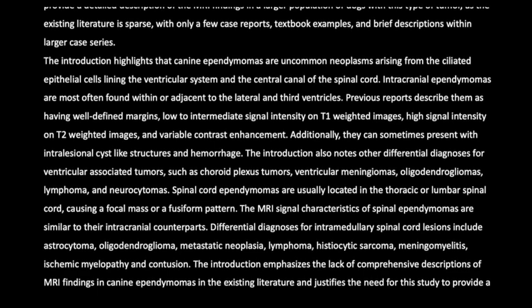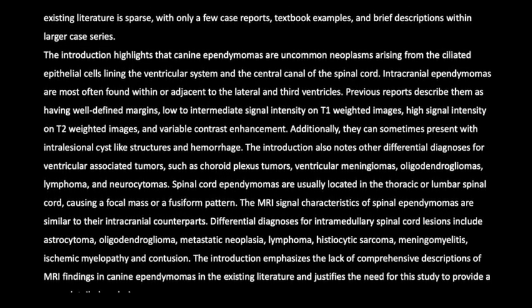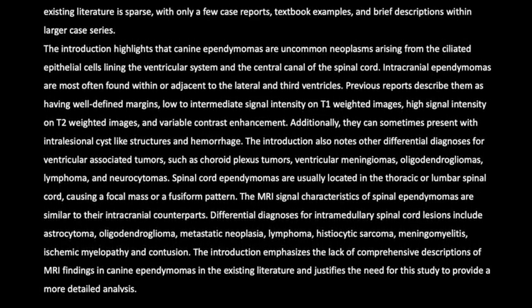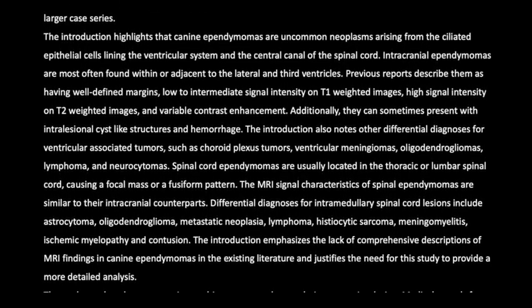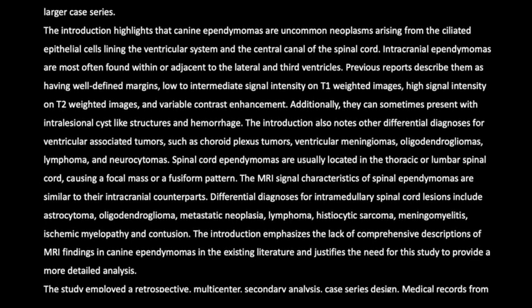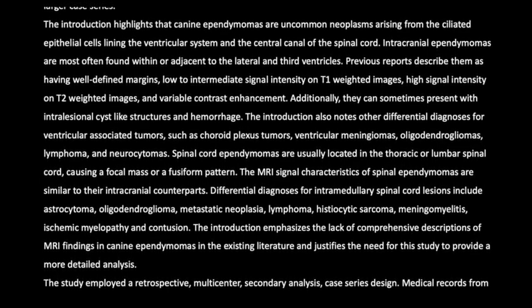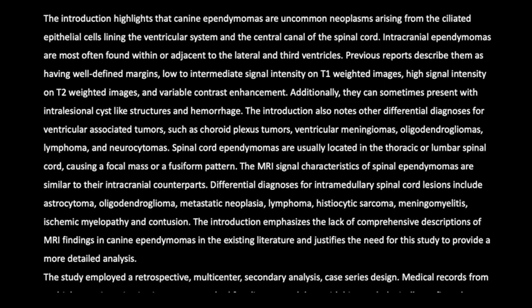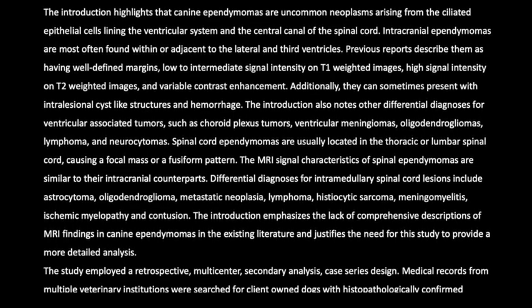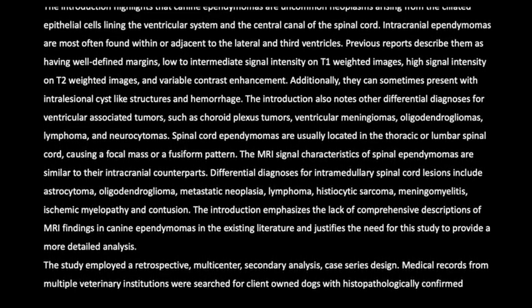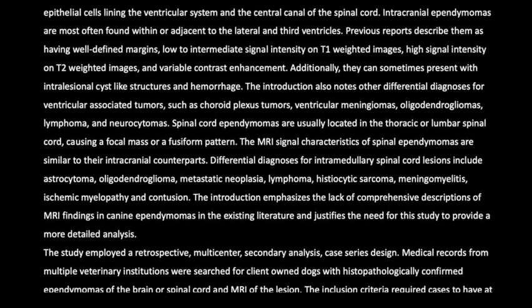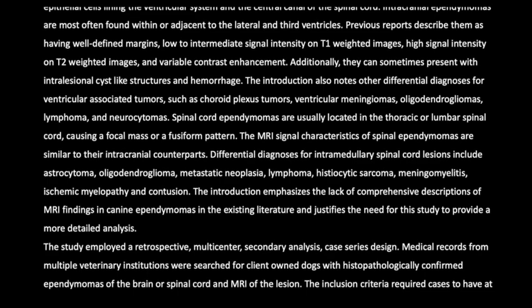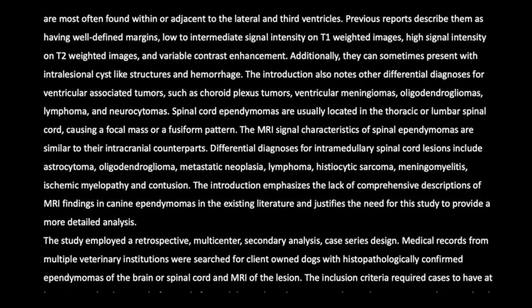The introduction also notes other differential diagnoses for ventricular-associated tumors, such as choroid plexus tumors, ventricular meningiomas, oligodendrogliomas, lymphoma, and neurocytomas. Spinal cord ependymomas are usually located in the thoracic or lumbar spinal cord, causing a focal mass or a fusiform pattern. The MRI signal characteristics of spinal ependymomas are similar to their intracranial counterparts.